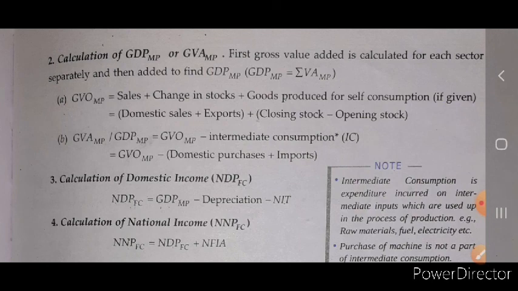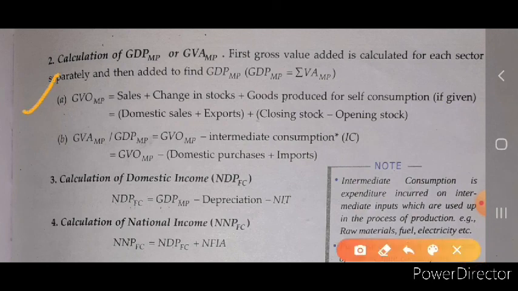Okay, and second step, what we will do, we add the contribution of all the sectors, primary sector plus secondary sector plus tertiary sector. We add all the contributions of these sectors and then add it to find GDP. Okay, then what will we do, we will find which sectors there are, then by adding all of them we will know what the GDP MP is.